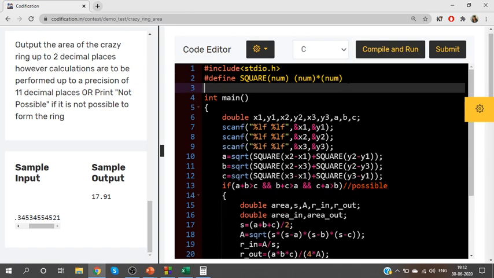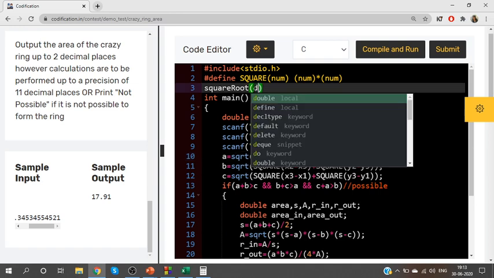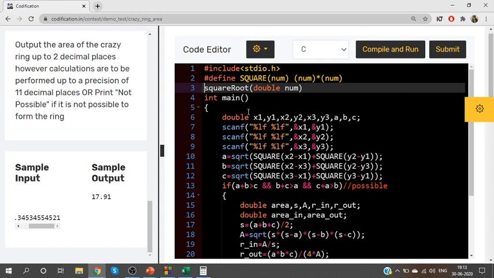So by chance, if I tell you don't use this sqrt, don't include math.h, you are not permitted to include math.h. When I bring a situation like this, you will not be able to handle the program, right? Because without sqrt we have never dealt a problem, so we have no idea how to implement sqrt, and this has happened a few times. You are not allowed to use sqrt function in few of the tests, which is why in this problem we are going to implement our own square root function.